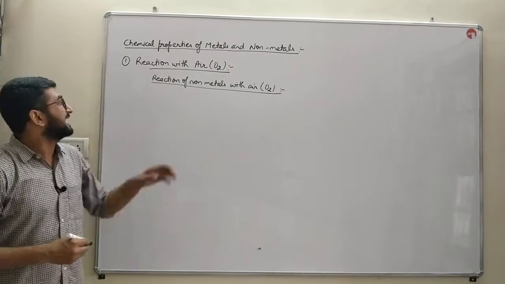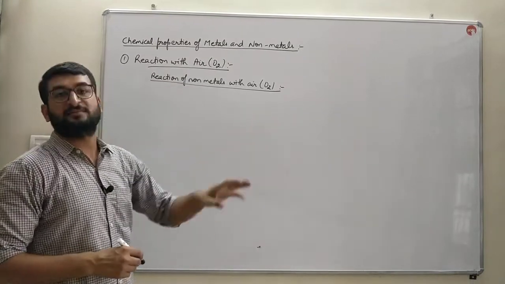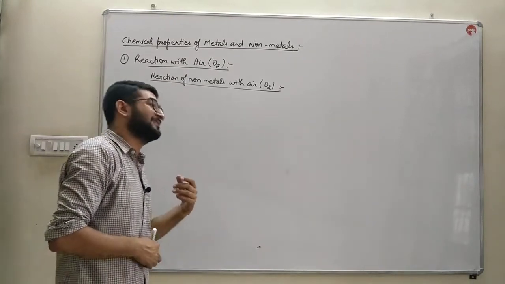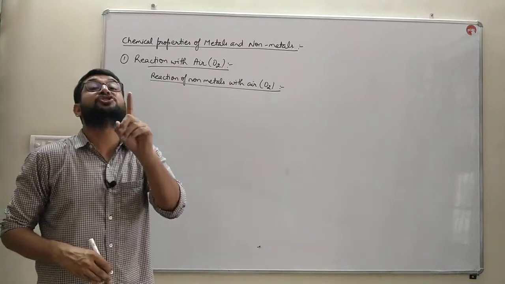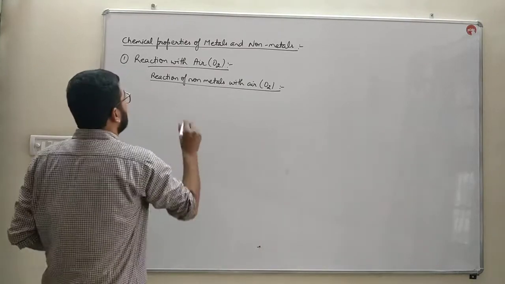Next we'll discuss the reaction of non-metals with air. As we have discussed, metals react with air or oxygen to form metallic oxides, which are basic in nature.